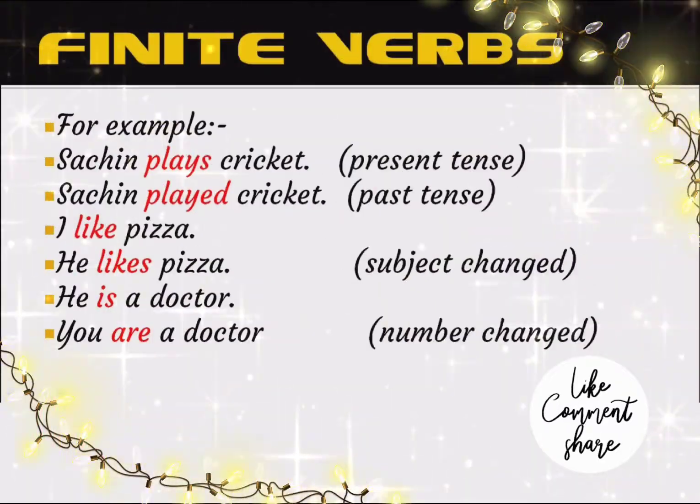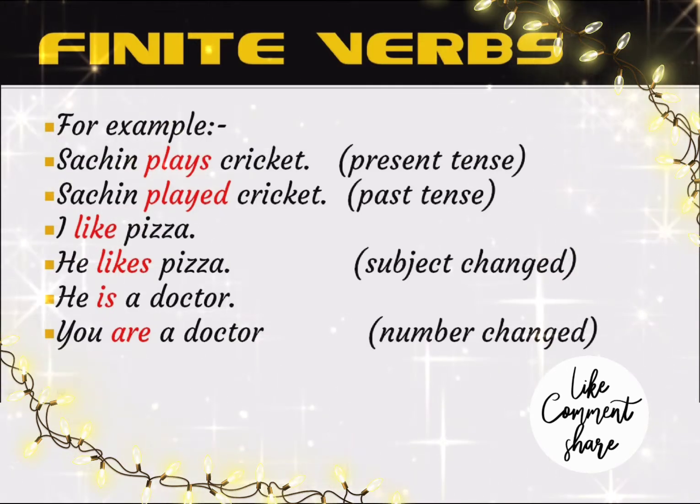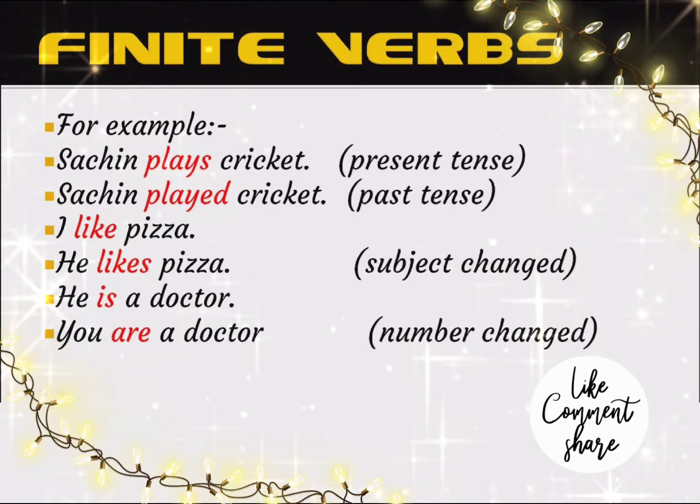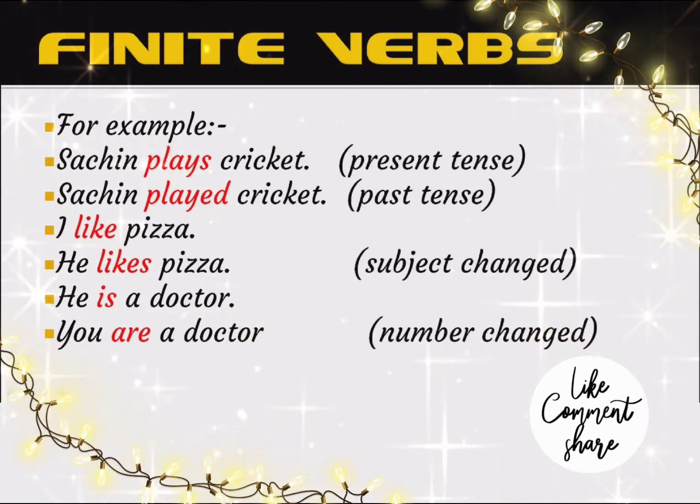We will see more examples about finite verbs. See here, change is there according to the tense of the sentence. Sachin plays cricket. Sachin played cricket. The first sentence is in present tense. The second sentence is in past tense. As the tense changes, the verb of the sentence changes.